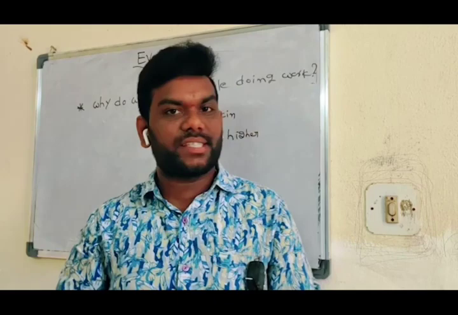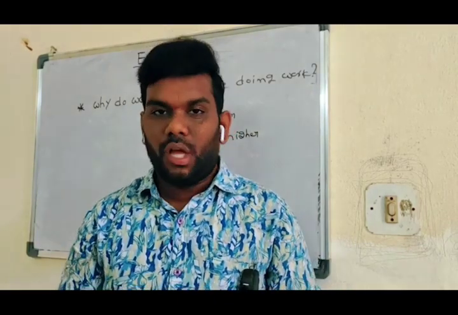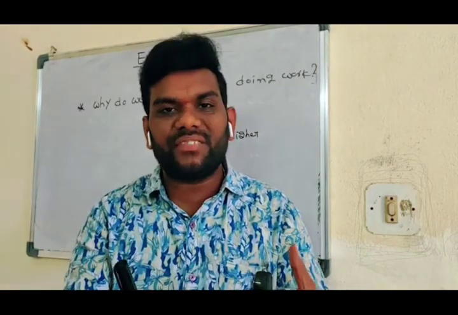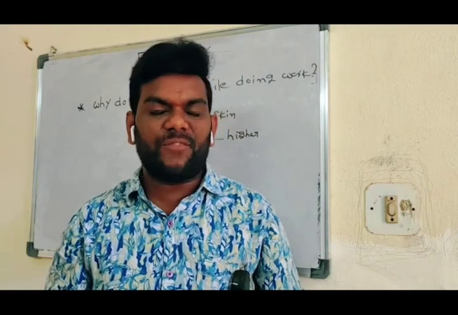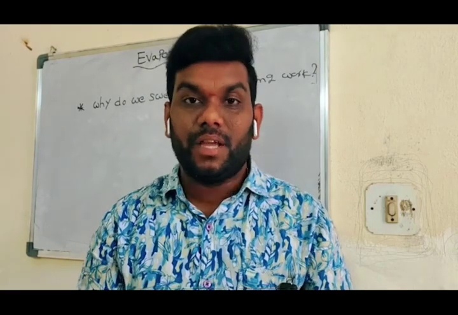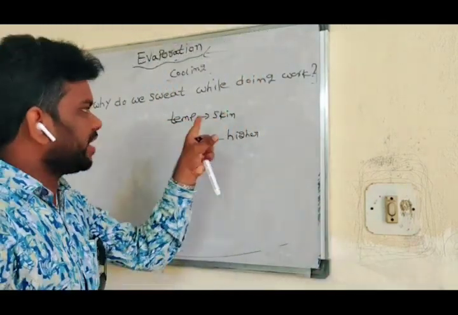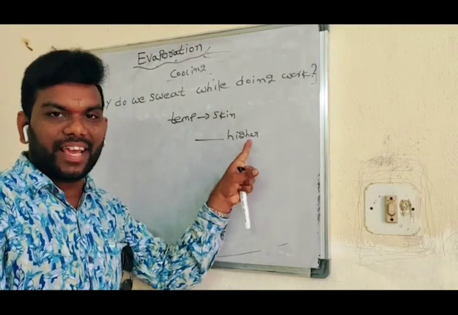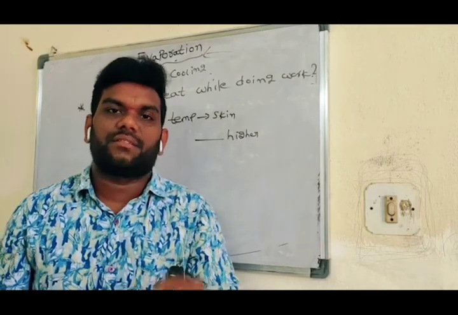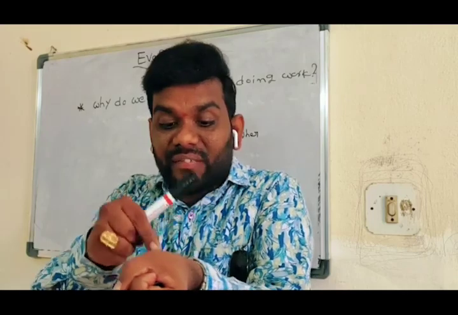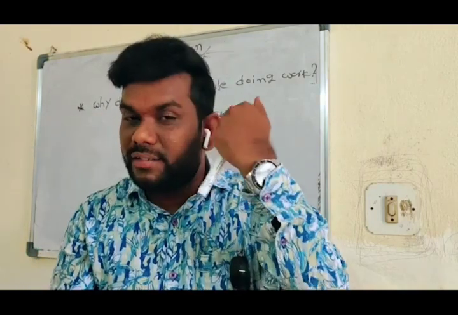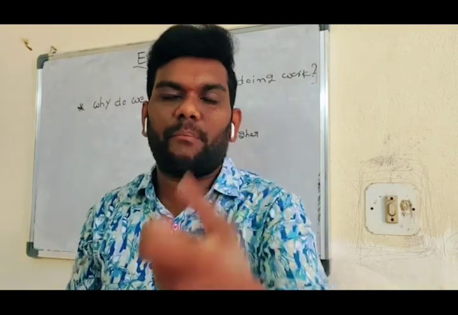Do you understand, students? When we do work, we spend mostly heat energy from our body. As a result, the temperature of the skin becomes higher. Then the water in the sweat glands starts evaporating.